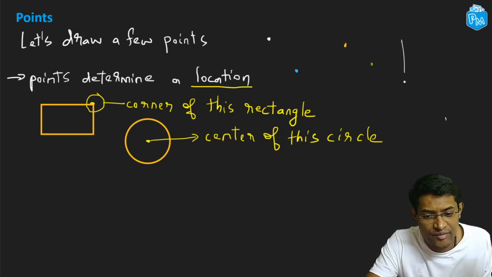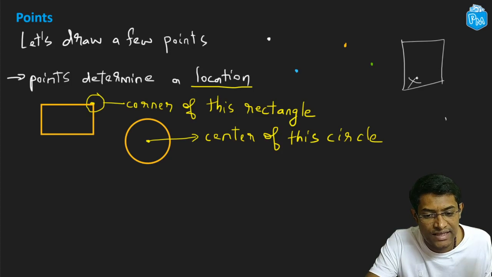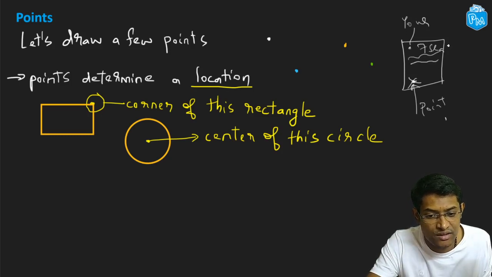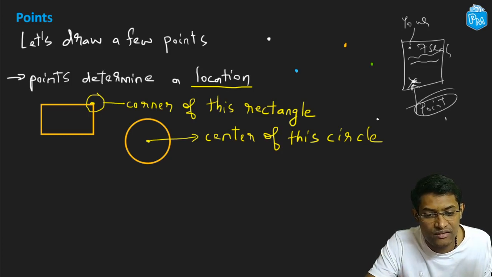Or imagine you have a map which somebody gave you, and there are various hurdles mentioned in it. It's a treasure hunt map, and there is an X on it that says where the treasure is located. So this point over here, that is a point, right? It says that you are over here. It talks about various hurdles. You have to cross the seven seas to reach the treasure. And with an X, there is a point marked over here that says where the treasure is located. So points determine a location.